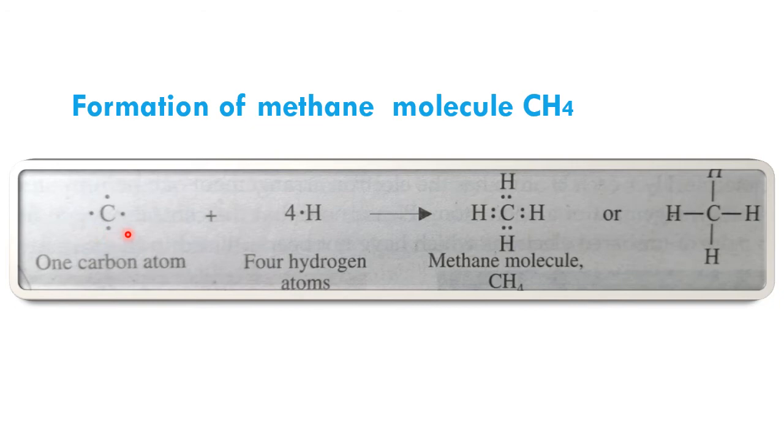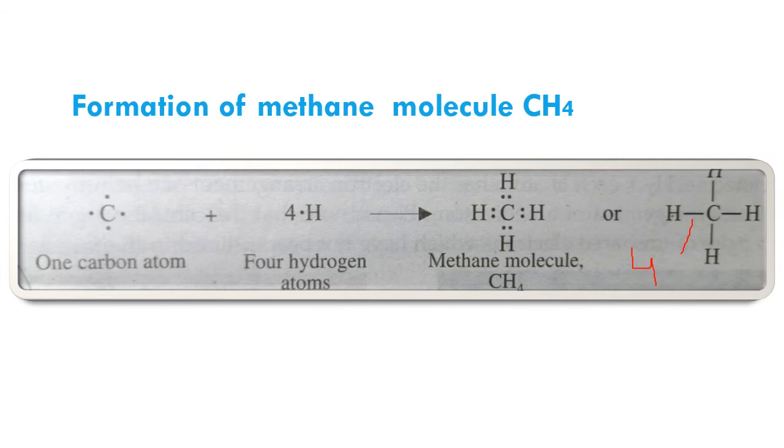It requires 4 more electrons to complete its octet, and hence the carbon atom can share 4 of its electrons with 4 hydrogen atoms to form carbon-hydrogen single bonds. So the number of single bonds formed between carbon and hydrogen is 4.